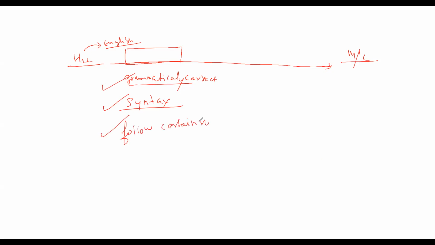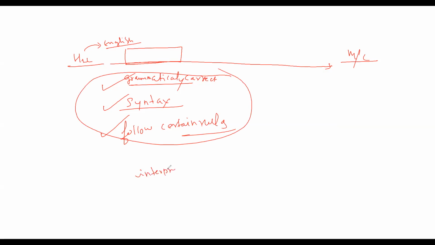It has to follow certain rules. We are doing all these things so that the interpreter understands. He is the mediator. Say, for example, this is the interpreter.